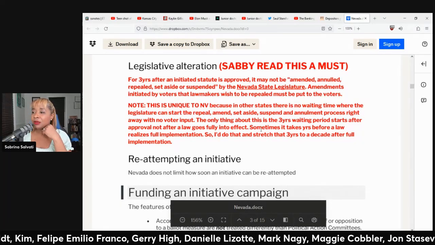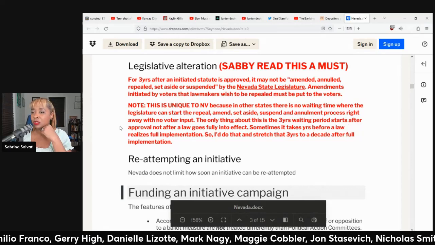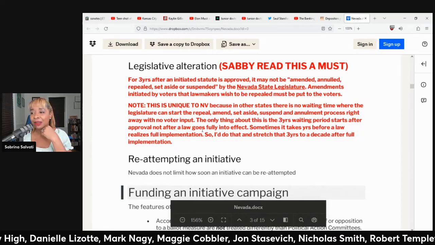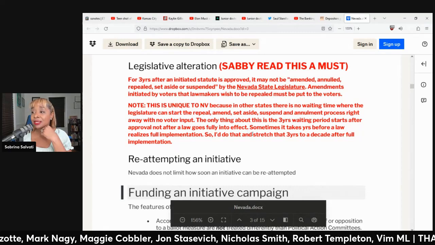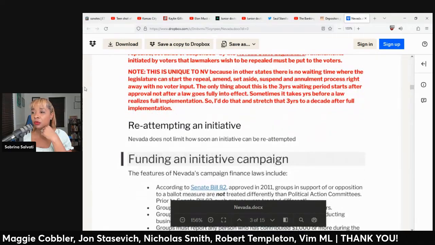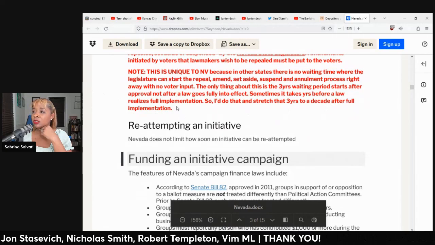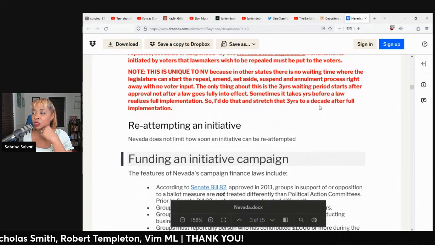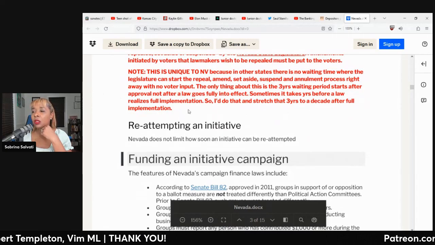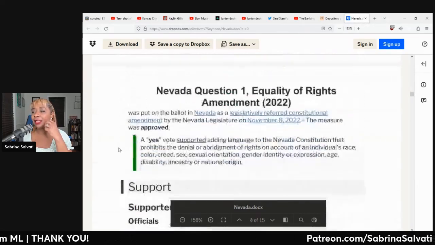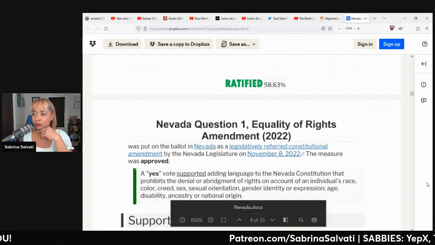The only thing about this is the 3 year waiting period starts after approval, not after a law goes fully into effect. Sometimes it takes 3 years before a law realizes full implementation. So that stretches the 3 years to a decade after full implementation. All right, let's go to the first measure here.